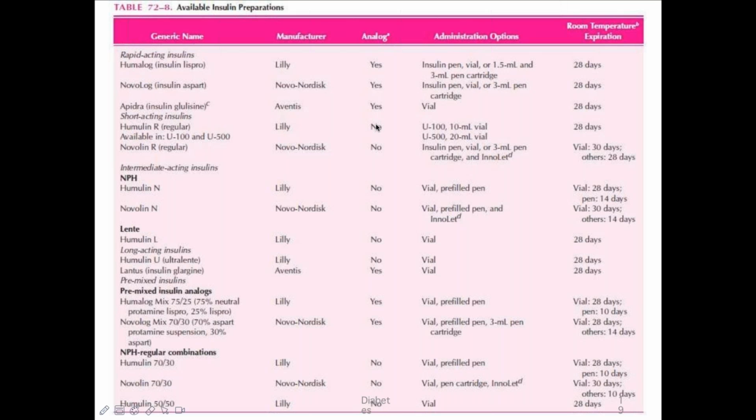Okay, this is again the table which is showing. Once again, ultra short acting are your Lispro, Aspart, and Glulisine. Then the brands which are available are Novolog, Apidra, Humalog. Humalog is Lispro, Novolog is your Aspart, Apidra is your Glulisine. Now coming to short acting, which is regular insulin, and NPH, Lente, the suspensions I've told you.